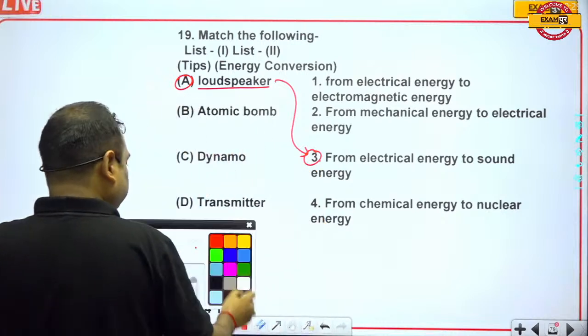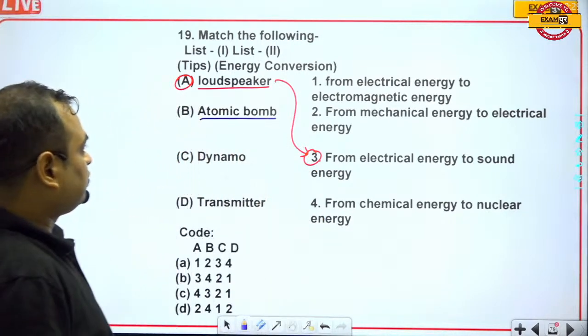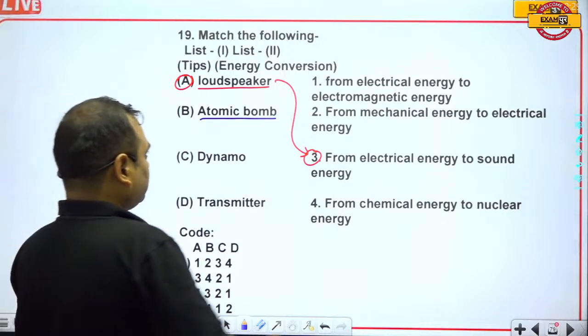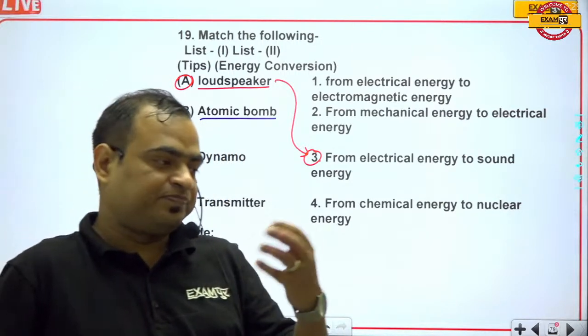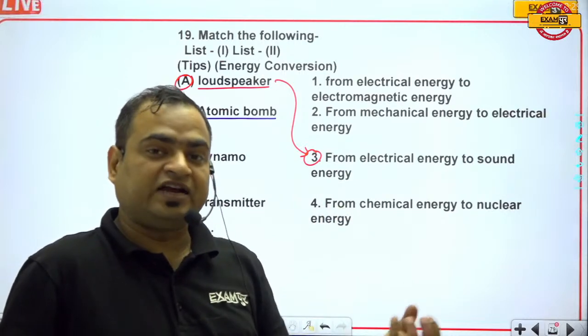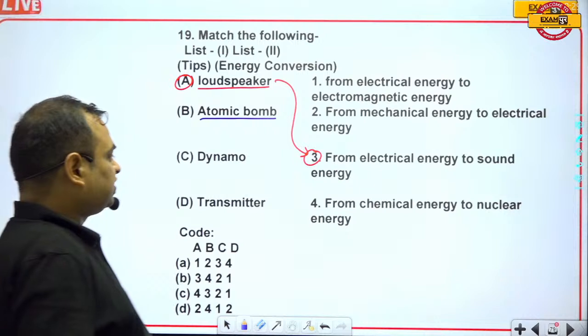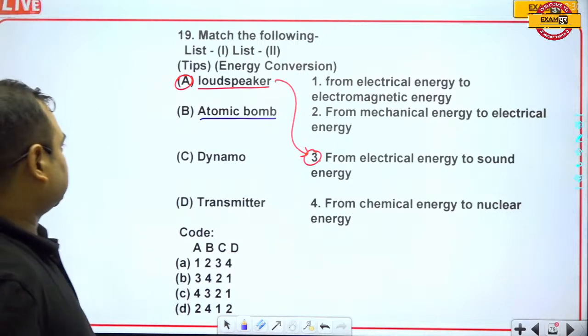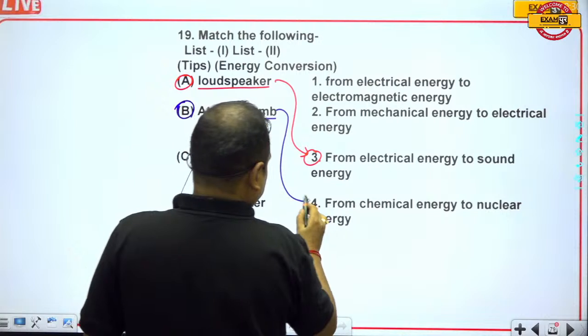Okay, now if we talk about the atomic bomb, when the atomic bomb blasts, the chemical energy inside the molecules gets converted into nuclear energy. Okay, so that's why the B option will be for fourth.